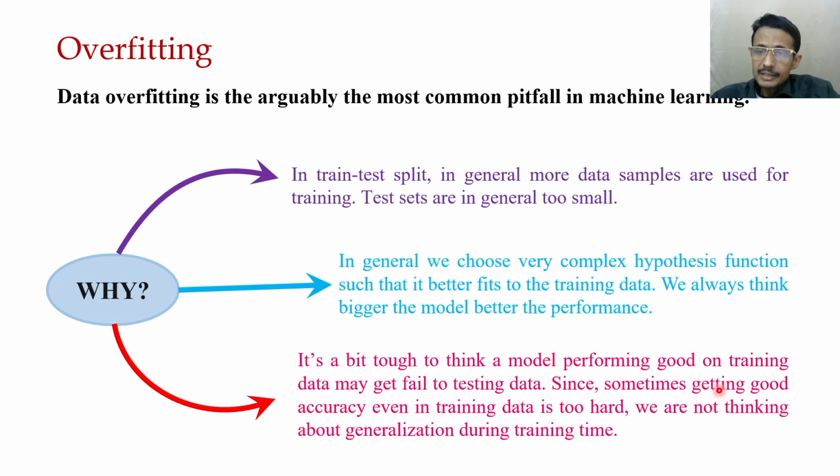Sometimes getting good accuracy even on the training data is too hard, because the training data is so complex. We are not thinking about generalization during the training time. This is the common human thinking, and that's why overfitting is very common.